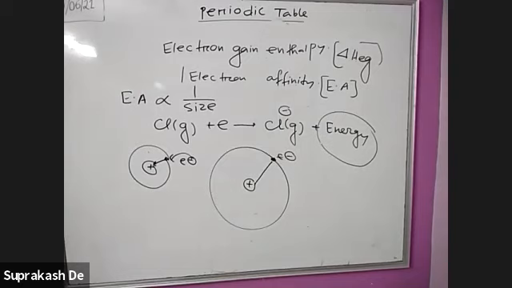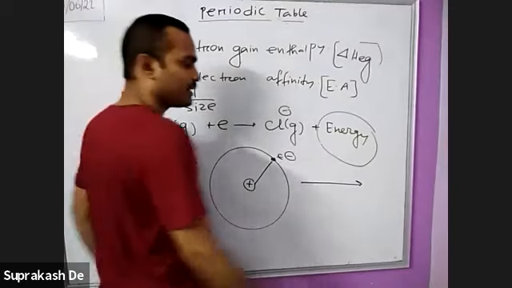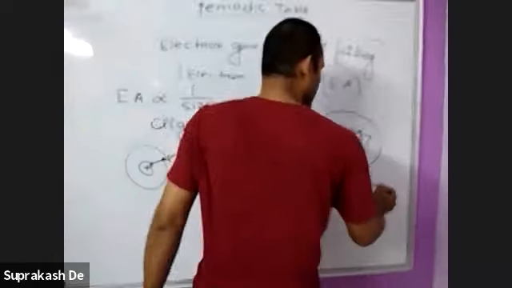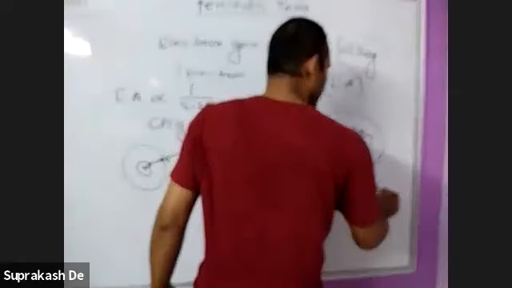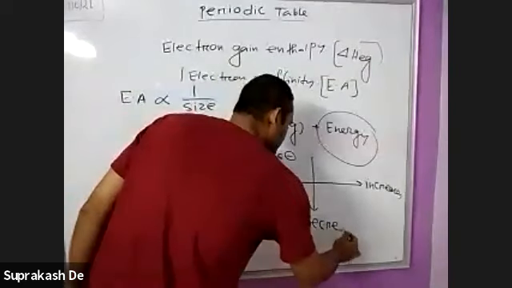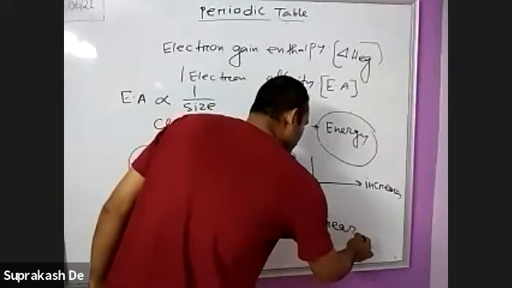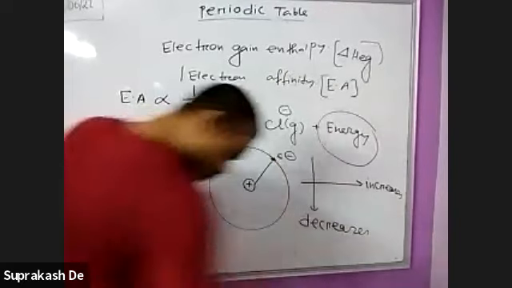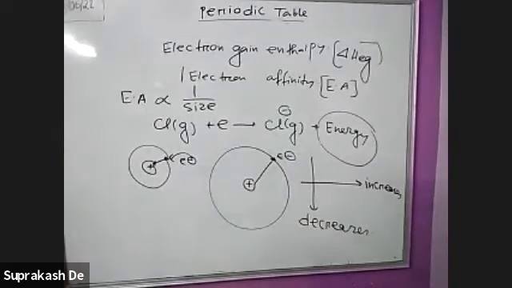So electron gain enthalpy from left to right in the periodic table increases, and from top to bottom decreases. Electron gain enthalpy left to right increases, top to bottom decreases.